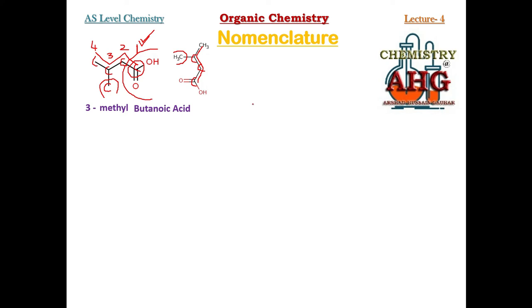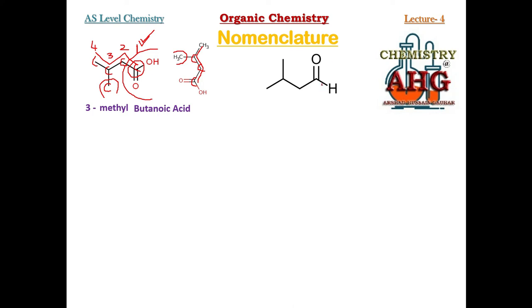Now students, you can see naming becomes simple for you, provided you know how to identify the functional group. The rest, you have to identify the branch or you have to number. It is simple. If you have understood the naming of alkanes and alkenes, the numbering and identifying branches, it is not a problem. Moving on, can you try to name this compound? This is the skeletal formula. Try to identify the functional group.